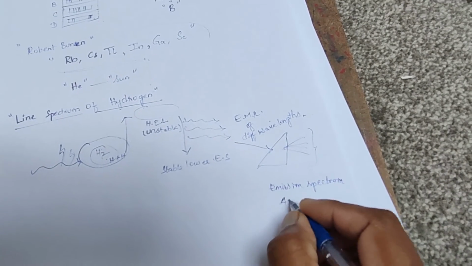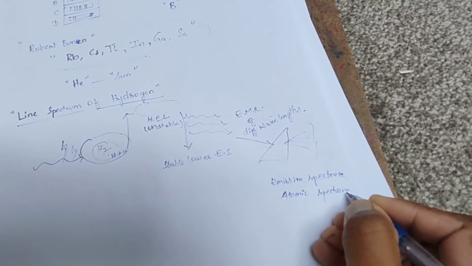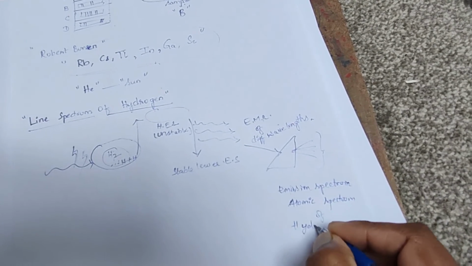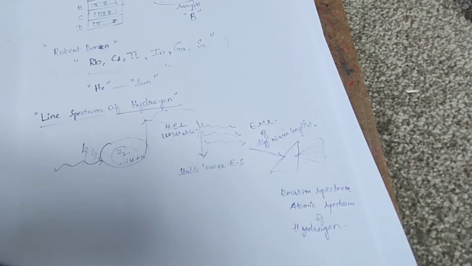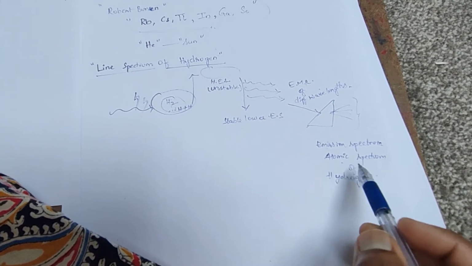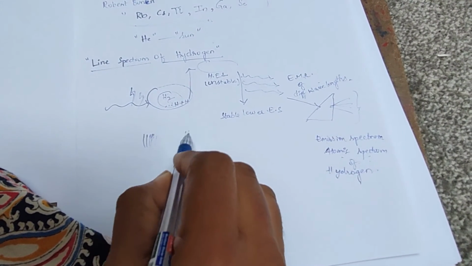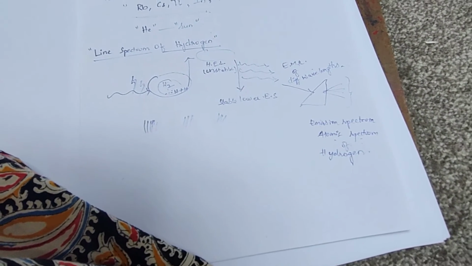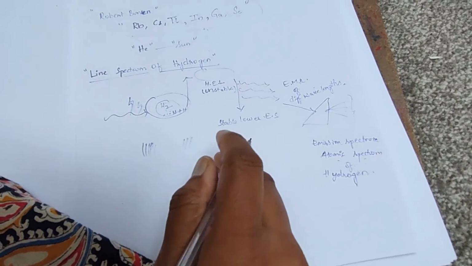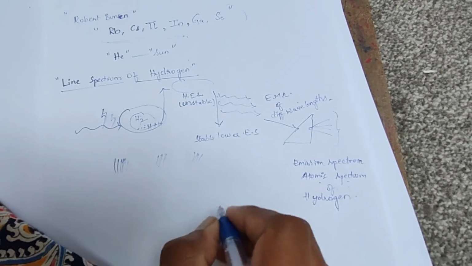or atomic spectrum of hydrogen. Here we are using hydrogen. And when we observe the emission spectrum of hydrogen, it consists of several series of lines. And these series of lines were named after their discoverers, like Lyman series, Balmer series, Paschen series, Brackett series, Pfund series, like that.